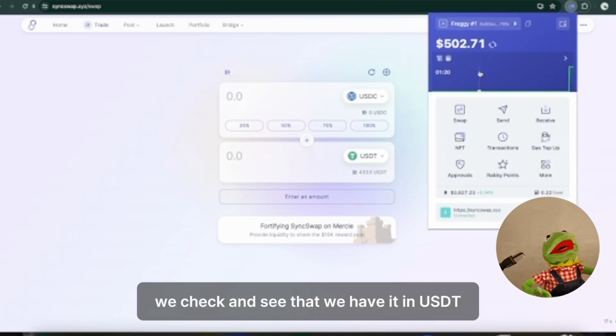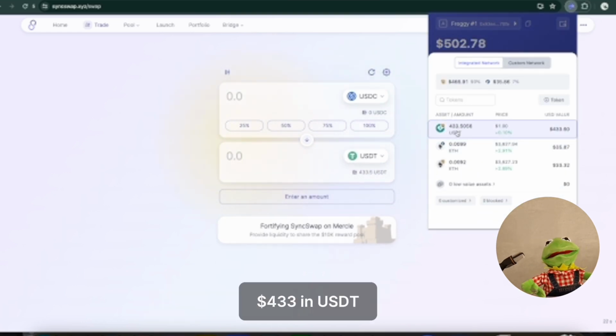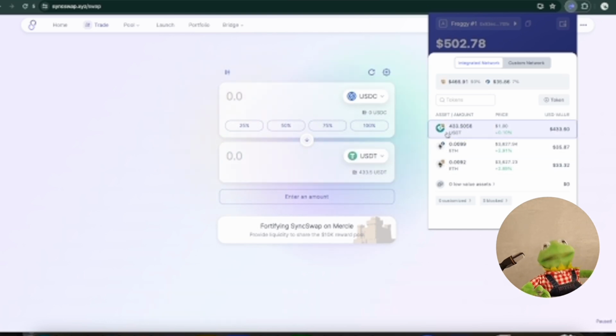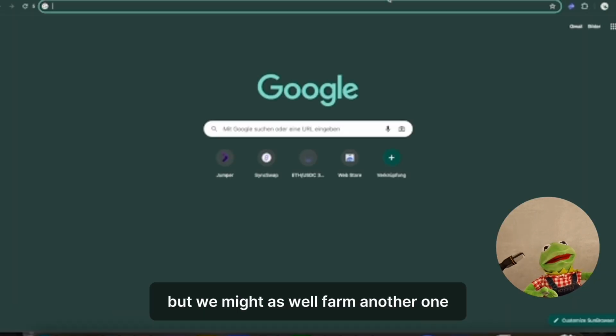We check and see that we have it in USDT, $433 in USDT. We still have our $33 in Ethereum on Scroll. We could switch our USDT back to this platform, but we might as well farm another one.